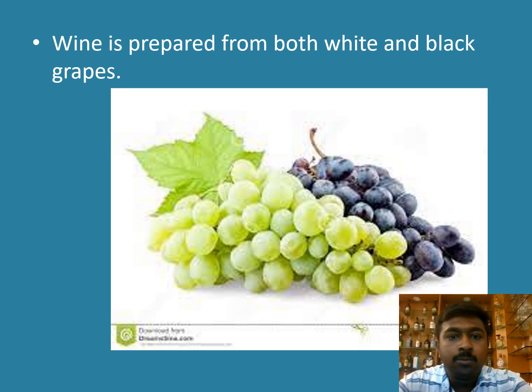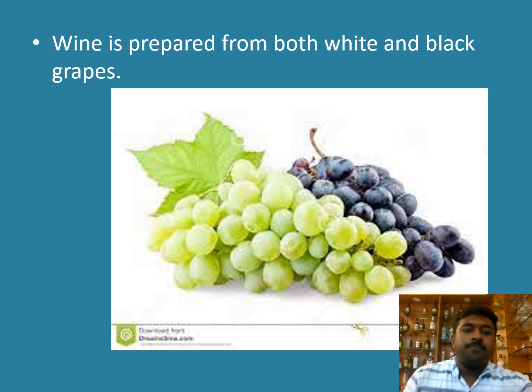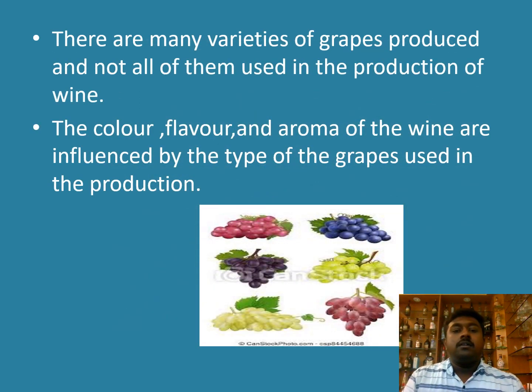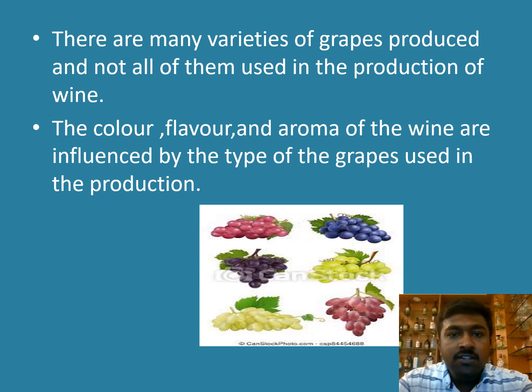As we know, wine is produced from either black grapes or white grapes. Both black grapes and white grapes are used to produce wines. In the market, we have a lot of grape varieties, but not all of them are used for wine production. Only certain categories are used to produce wines, and the color, the flavor and the aroma of the wine are influenced by the type of grape we use in wine production.